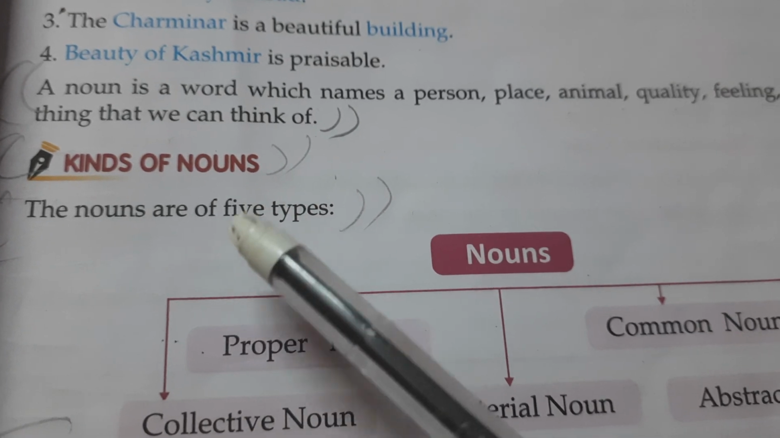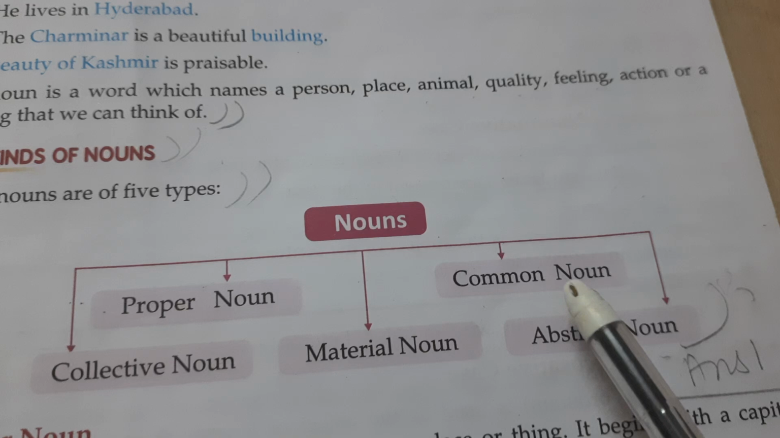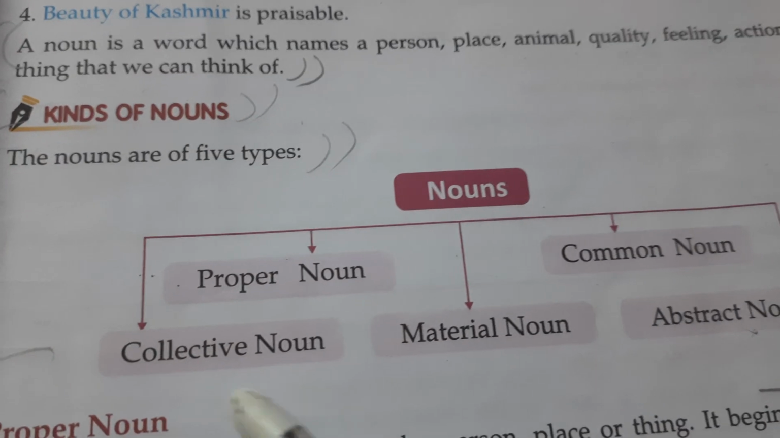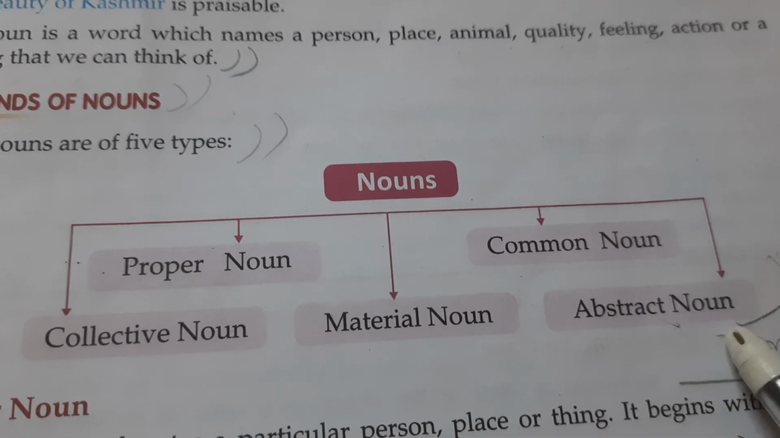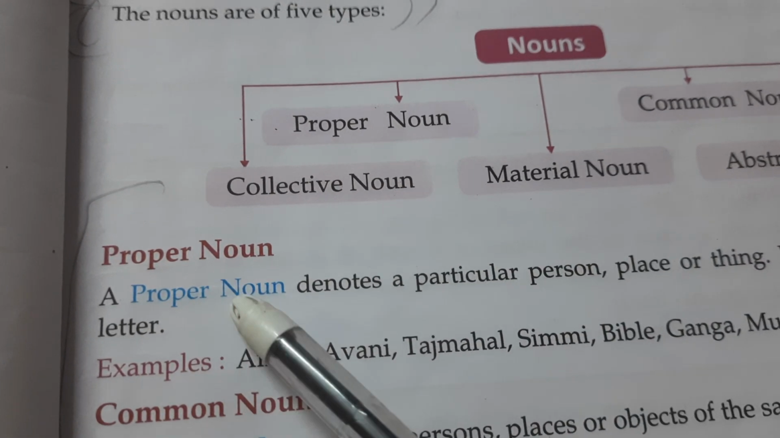The nouns are of 5 types. How many? 5 types: proper noun, common noun, collective noun, material noun, and abstract noun. Now we are going to study one by one. First we are going to study proper noun.